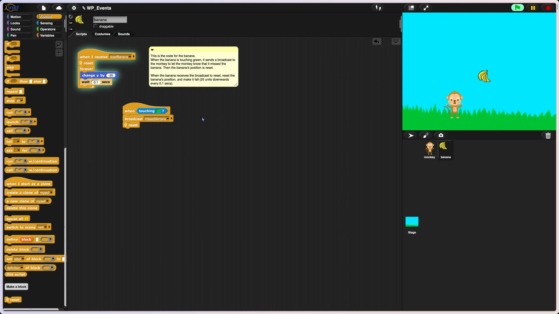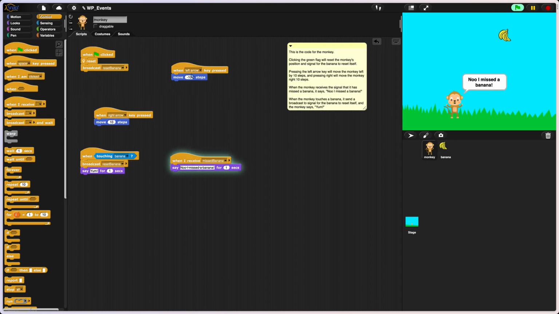So if I were to change this event to more like -20 and 20, now stop, so the monkey will run faster.